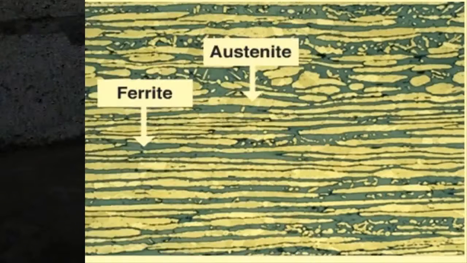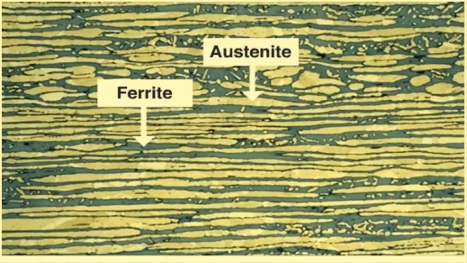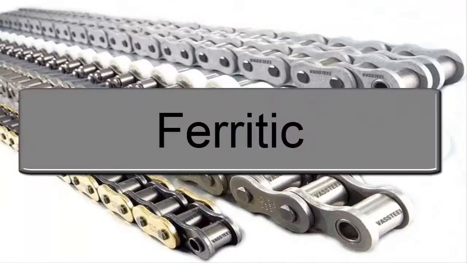Austenitic. These are not magnetic and non-heat treatable and generally contain 18% chromium, 8% nickel, and less than 0.8% carbon. It is used in food processing equipment, kitchen utensils, and piping.